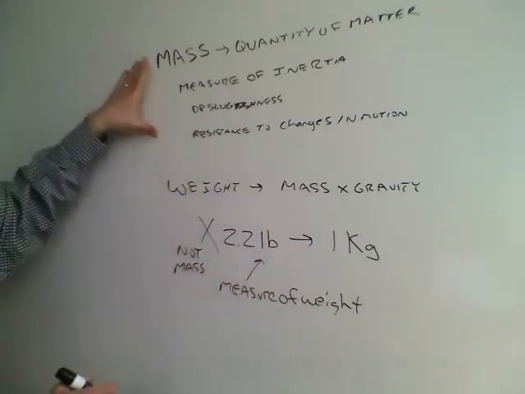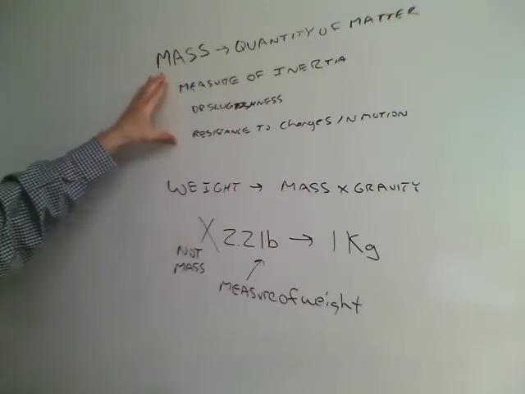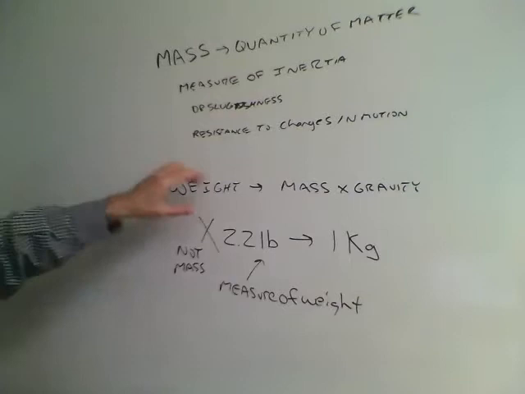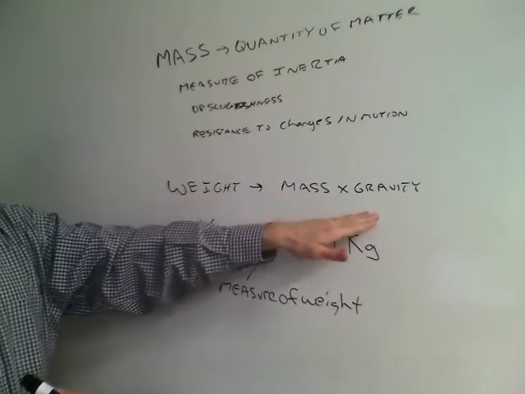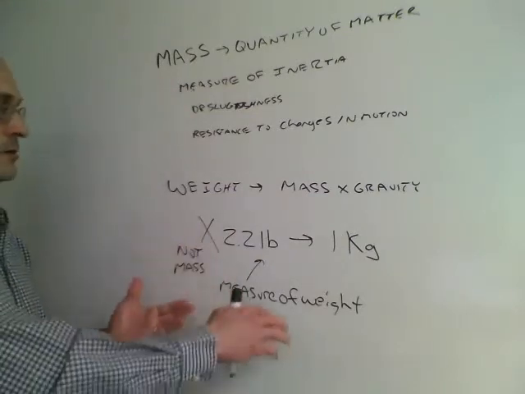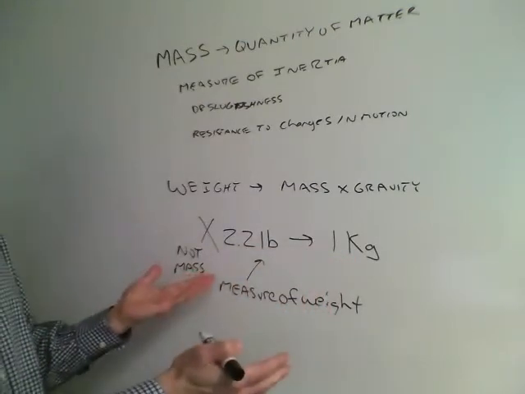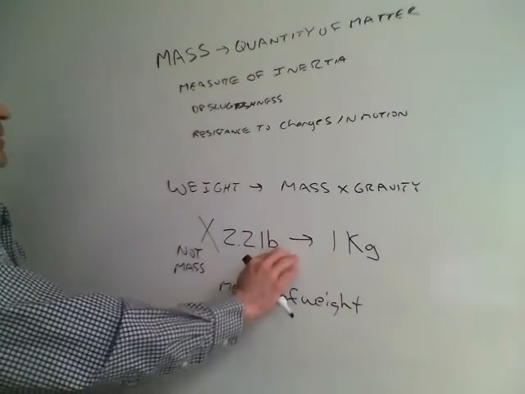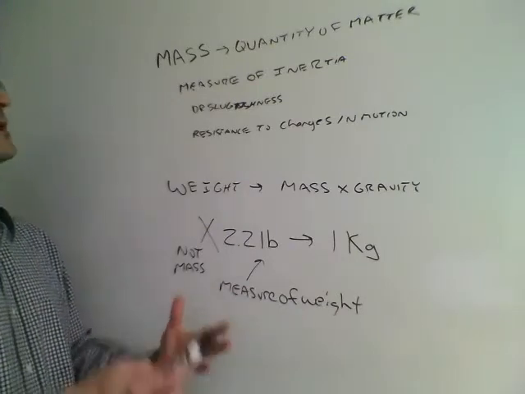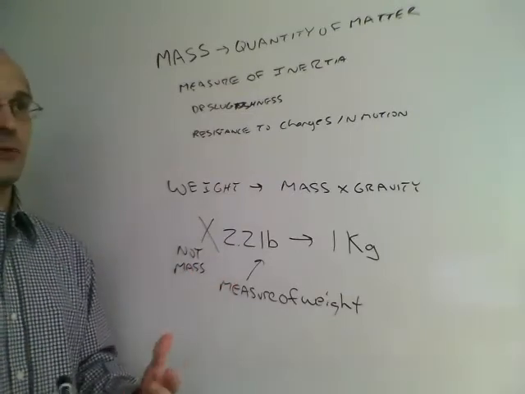So just to recap, mass is the quantity of matter that you have. It's a measure of the inertia or sluggishness. It resists change in motion. Weight is not the fundamental. Weight is actually the mass times the gravity that you're in. So your weight changes, your mass does not. And also remember that 2.2 pounds is 1 kilogram. Even though you're comparing weight to mass, this only holds on the surface of the Earth. It doesn't hold elsewhere. And remember that just because something has a large volume doesn't mean it's actually massive. A large volume could just mean that it's a big, light object.